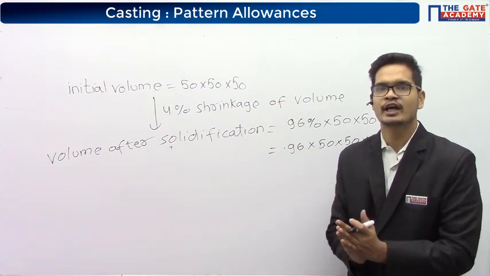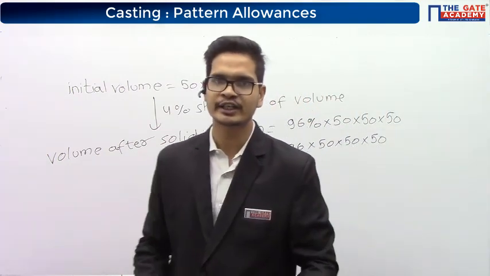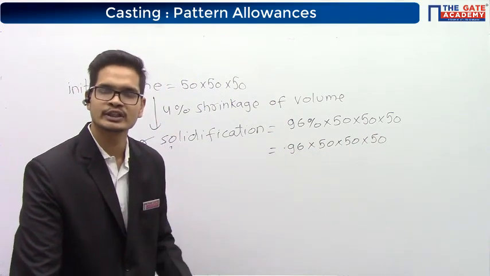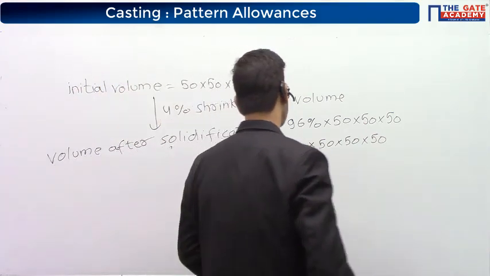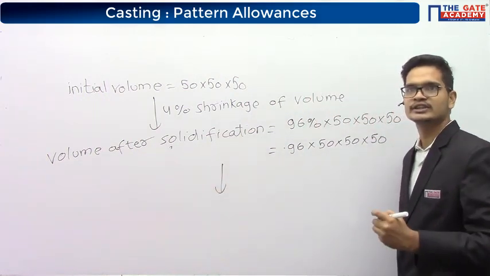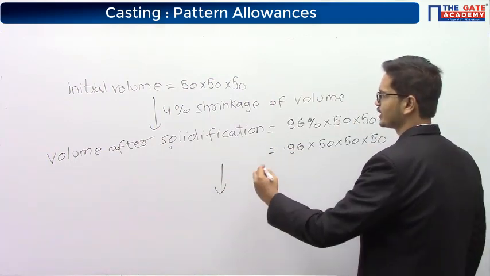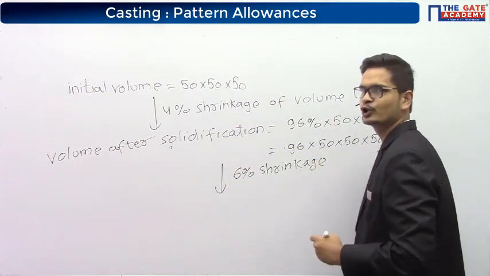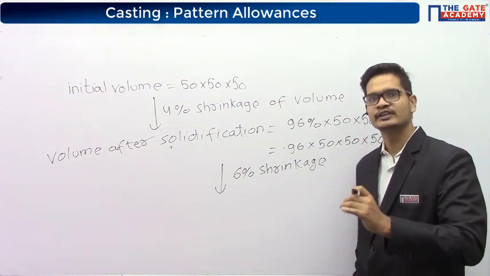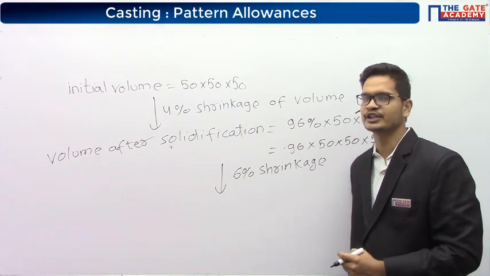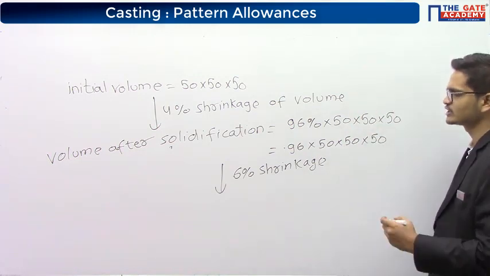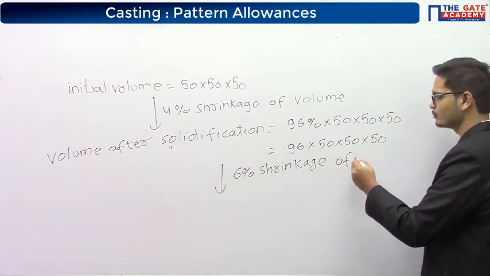After solidification, a metal undergoes solid shrinkage, right? So this volume itself will undergo the solid shrinkage. Solid shrinkage they are telling us is how much? 6%. And I had told you that in solid shrinkage, if they have just given us percentage, then that percentage will be taken as the percentage of dimension. But in this question, they have given us volumetric. So this 6% is a 6% shrinkage of volume.